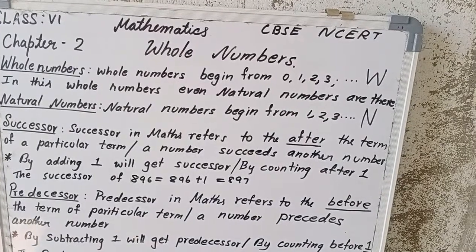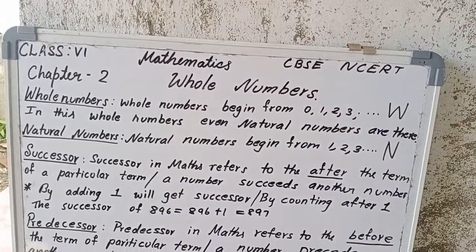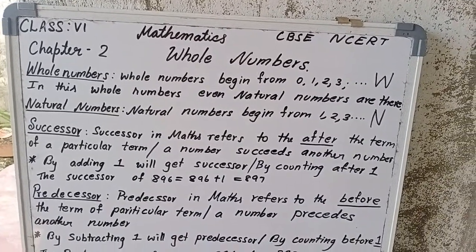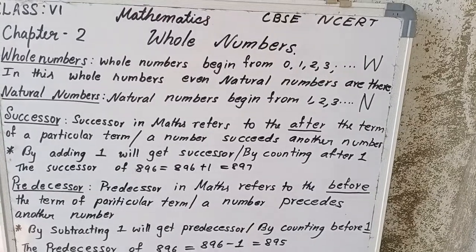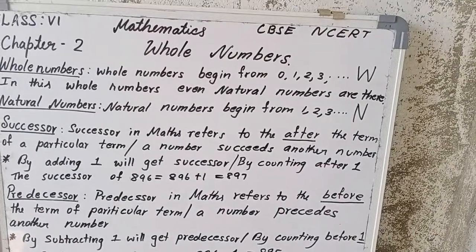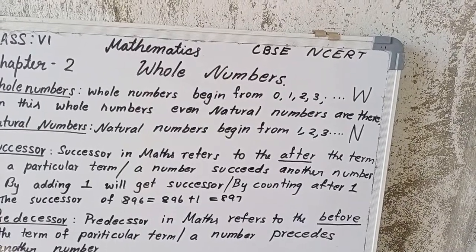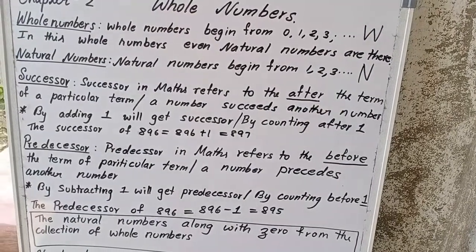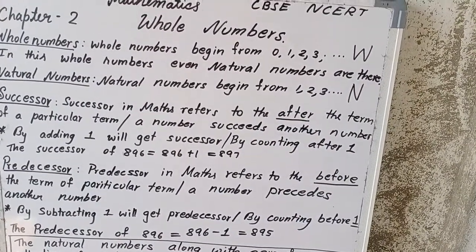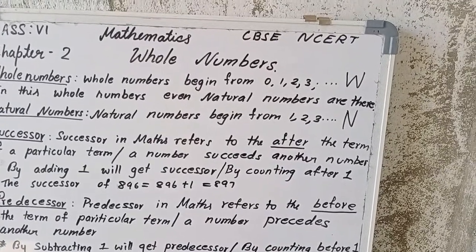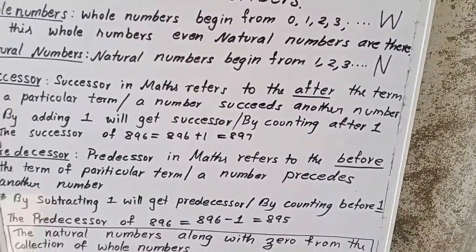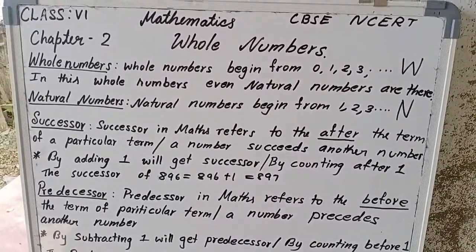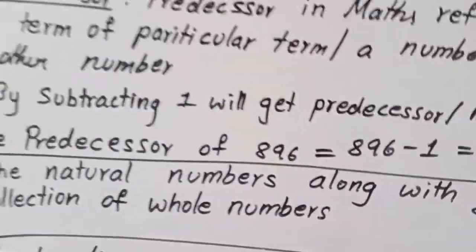How to find the predecessor? By subtracting 1 we get the predecessor, or by counting back 1. So how can we find the predecessor of 896? 896 minus 1 is 895. So the natural numbers along with 0 form the collection of whole numbers. These all come under whole numbers. The word whole gives the meaning of everything. Before 1 there is a 0, so it is a collection of all numbers.